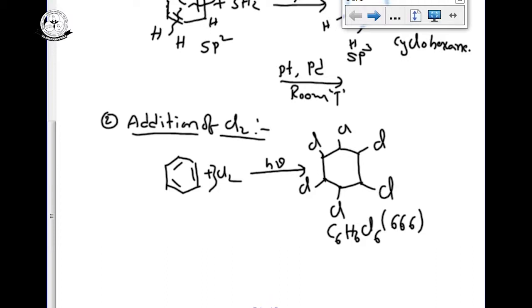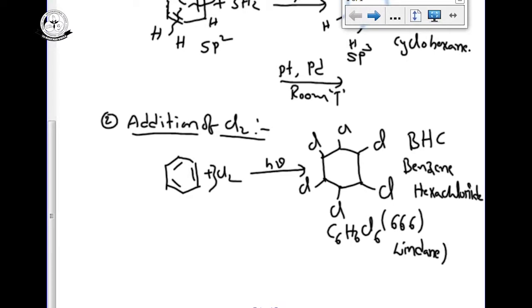Another name for this one is BHC, that is benzene hexachloride. Another name for this one is lindane.